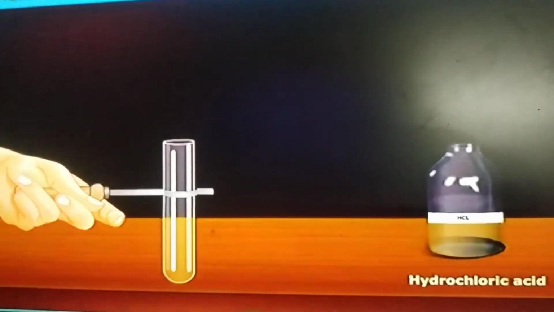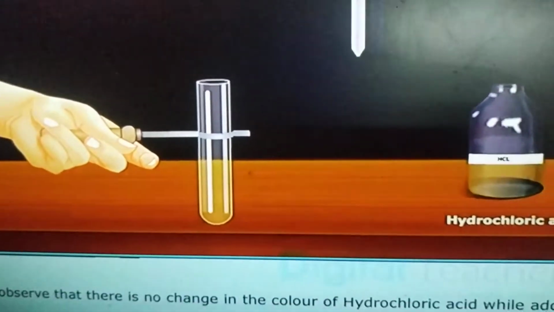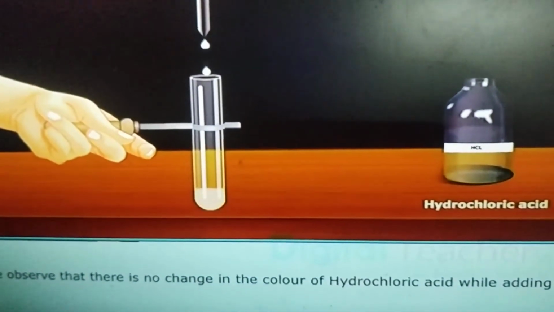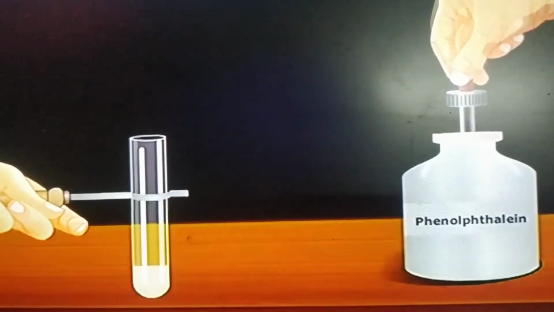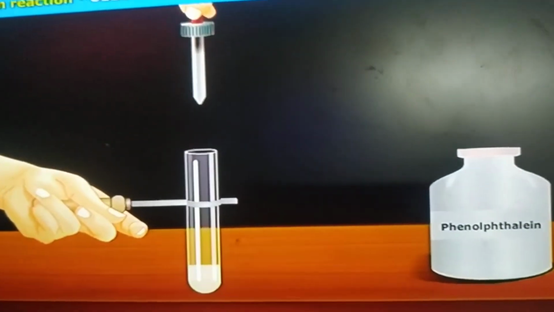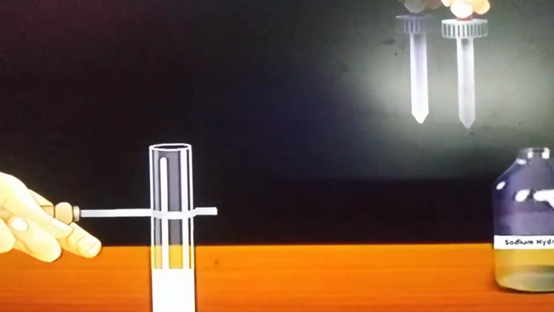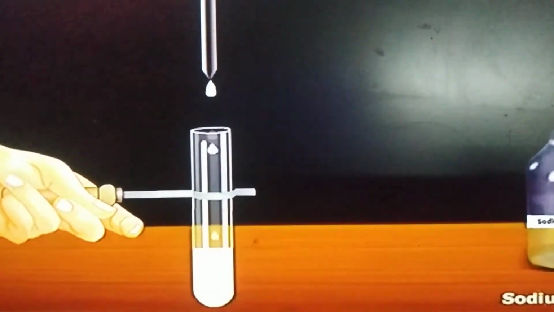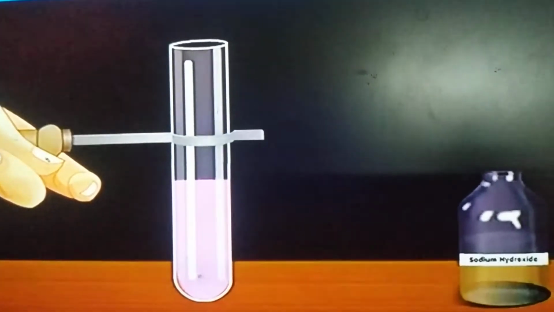In this activity, we observe that there is no change in the color of hydrochloric acid while adding phenolphthalein solution. But we observe a change while adding sodium hydroxide solution; it becomes pink.